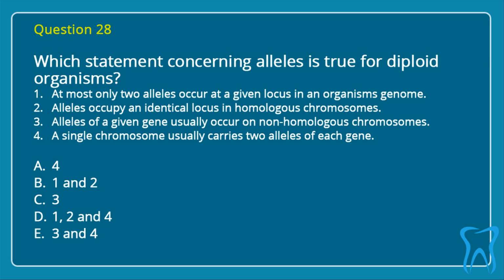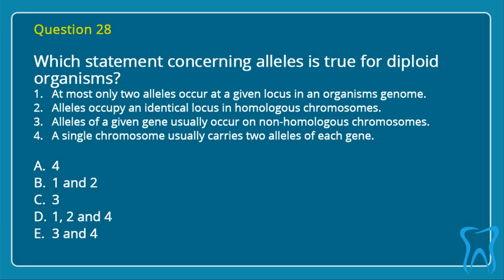Question 28. Which statement concerning alleles is true for diploid organisms? 1. At most only 2 alleles occur at a given locus in an organism's genome. 2. Alleles occupy an identical locus in homologous chromosomes. 3. Alleles of a given gene usually occur on non-homologous chromosomes. 4.